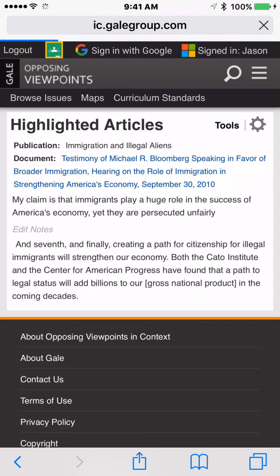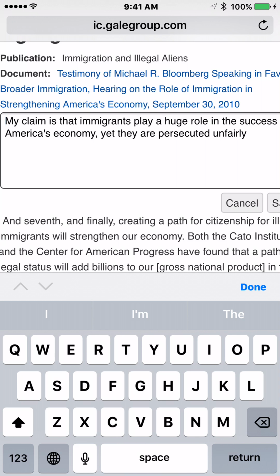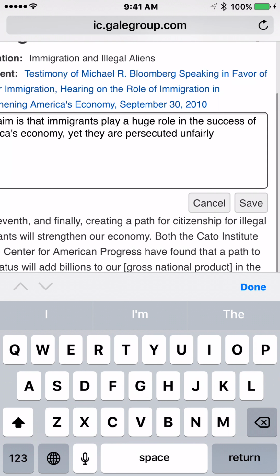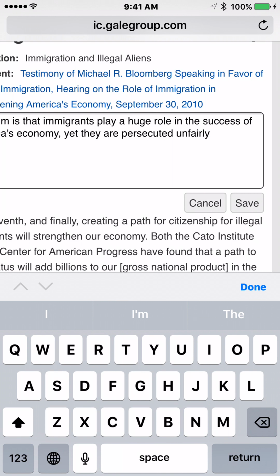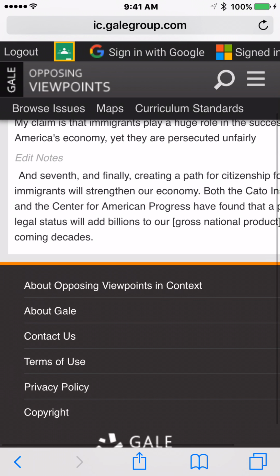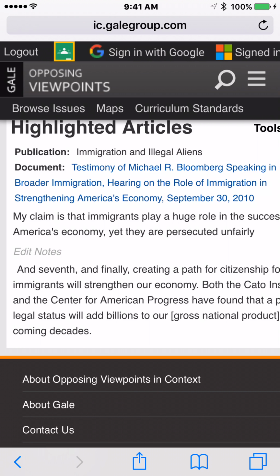You will see there's what I just highlighted at the bottom here. Edit Notes at the top there. I can edit if I want. That's what I typed about my highlighted thing. Remember? My claim is that immigrants play a huge role in the success of America's economy, yet they are persecuted unfairly. Save it if you made changes, or you can cancel. And then, the highlighted text is here.